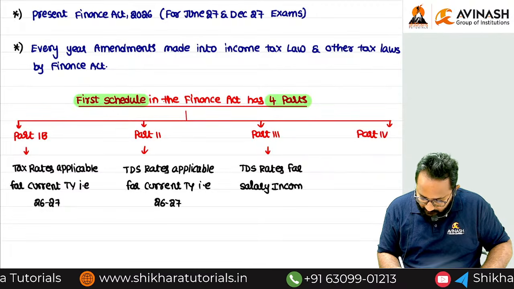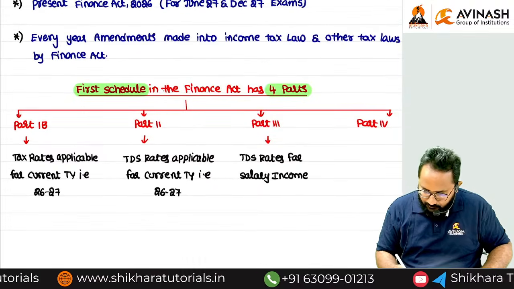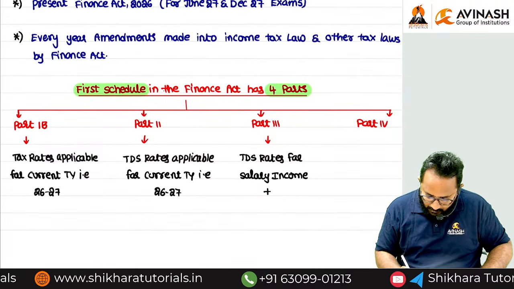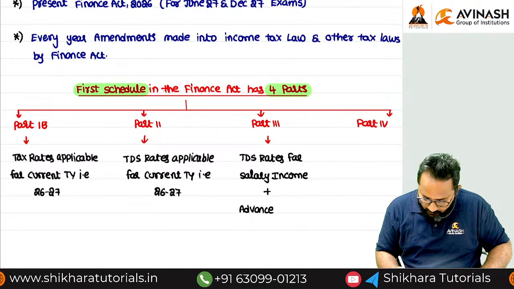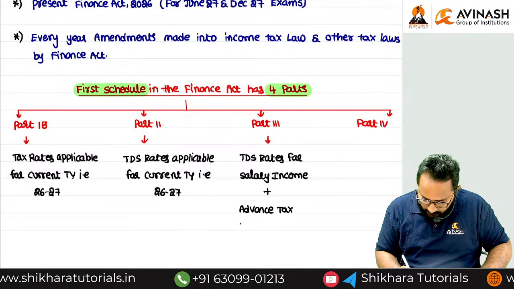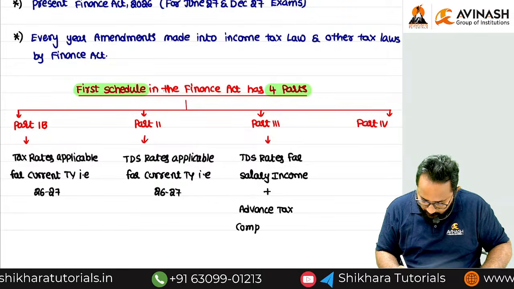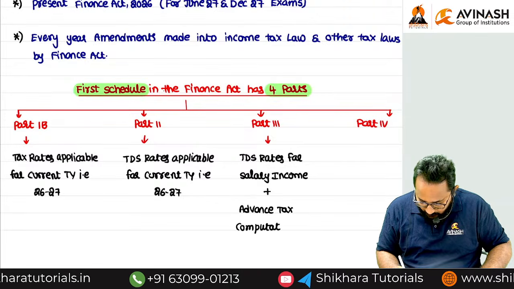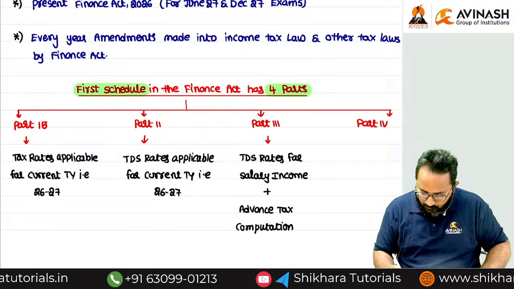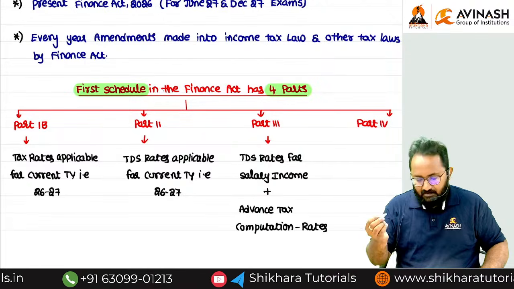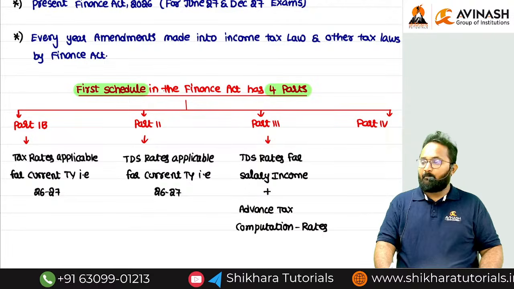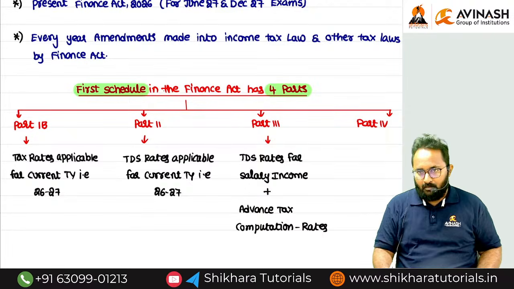TDS rates for which income? Salary income. Next, advance tax computation. Advance tax computation related rates are given in which part, ma? Part 3.